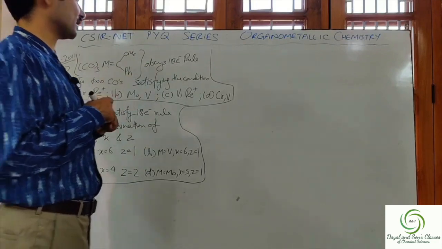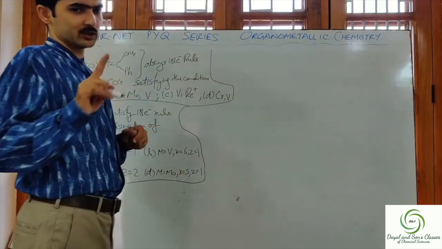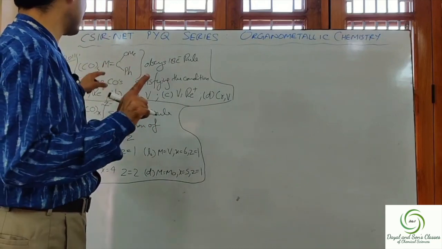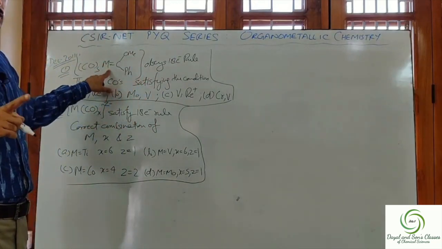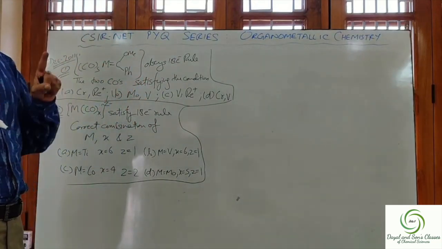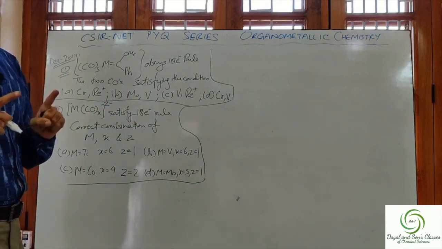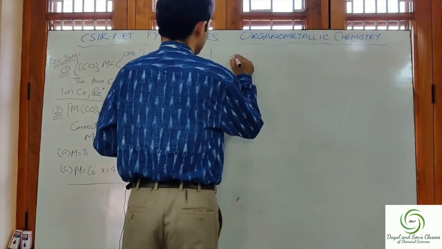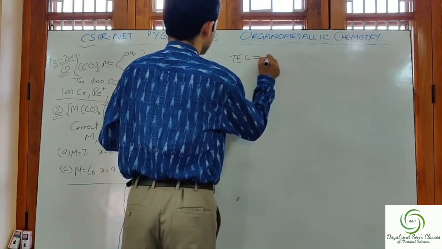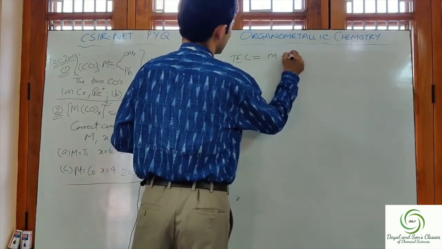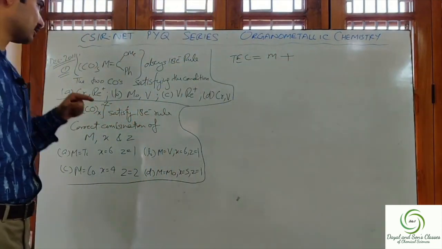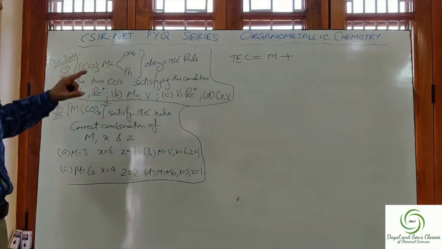Let us calculate by the neutral method. According to the neutral method, TC has 1 M, so small m is the number of electrons contributed by this M.